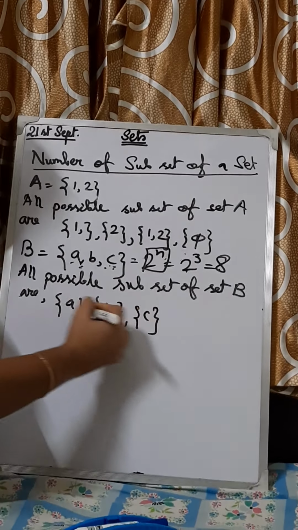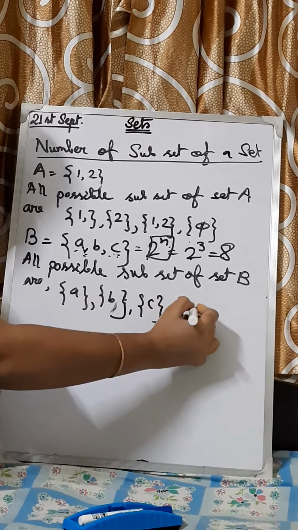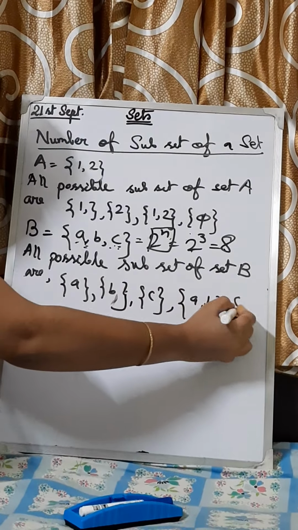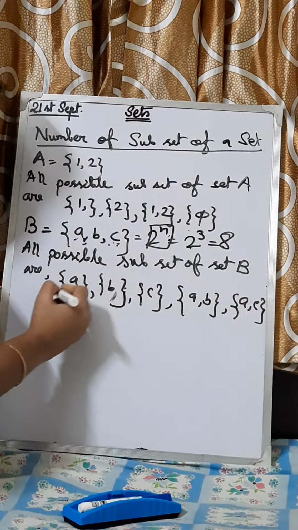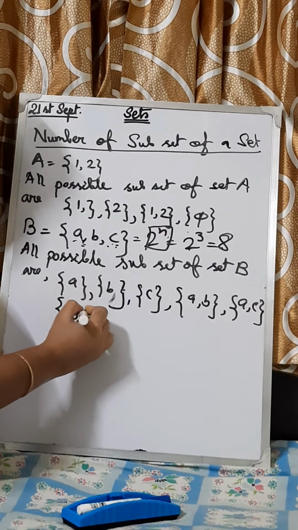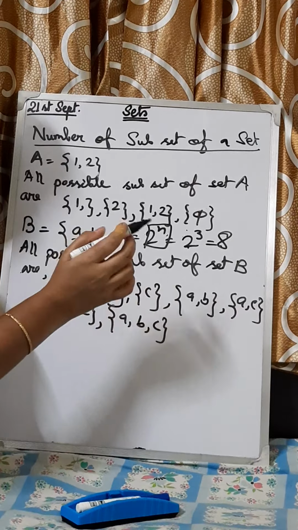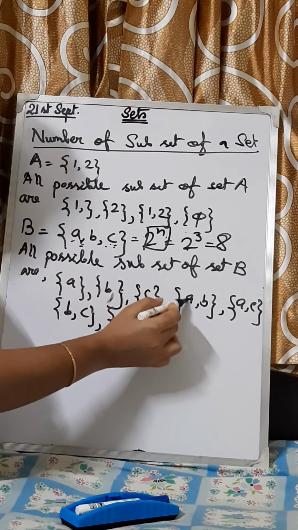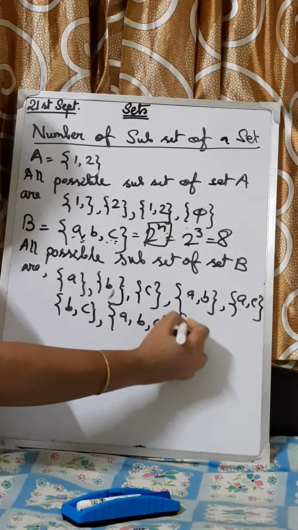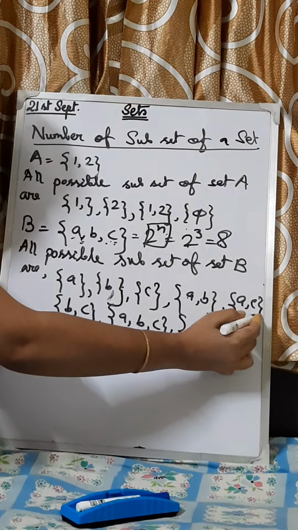A, B, C. 3. Now next is A comma B. Next is A comma C. Next is B comma C. Next is A comma B comma C. So how many subsets are already done? 1, 2, 3, 4, 5, 6, 7. And the last one is the null set. Got it?